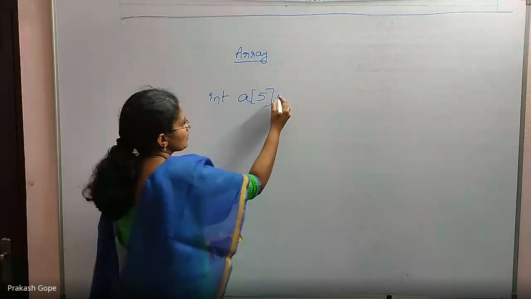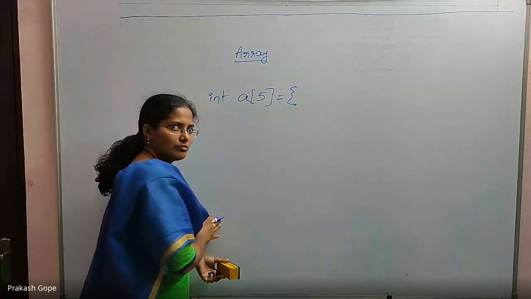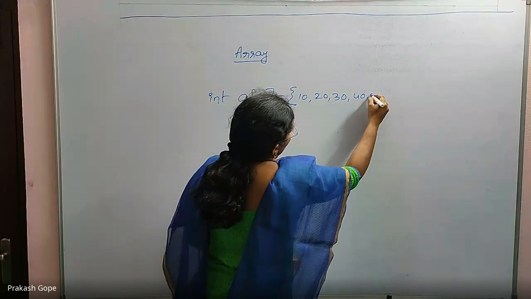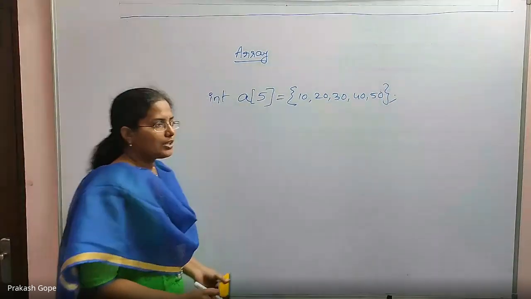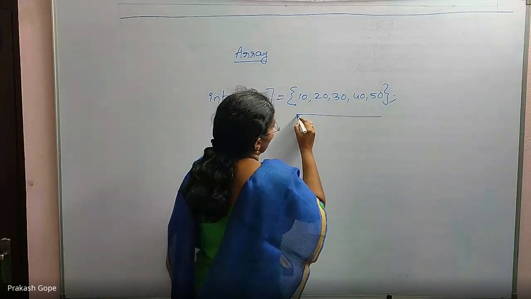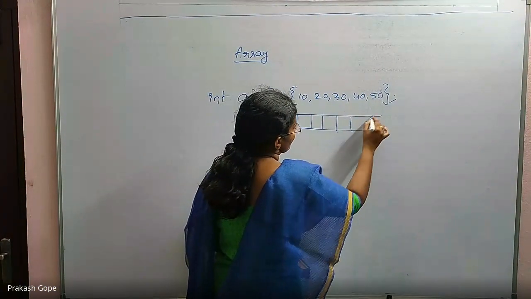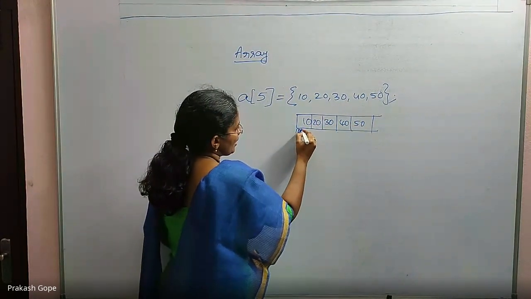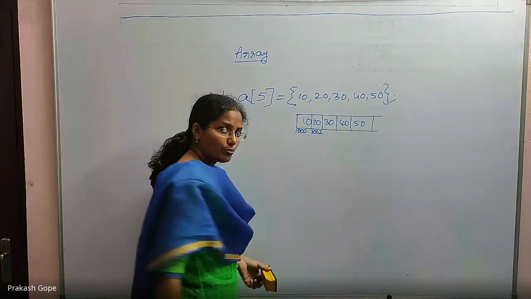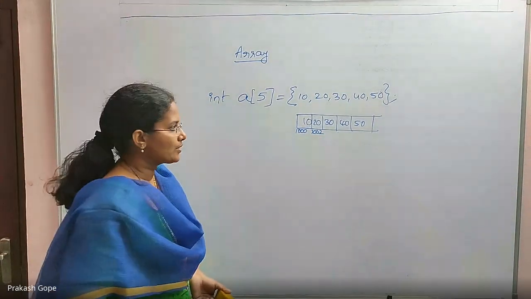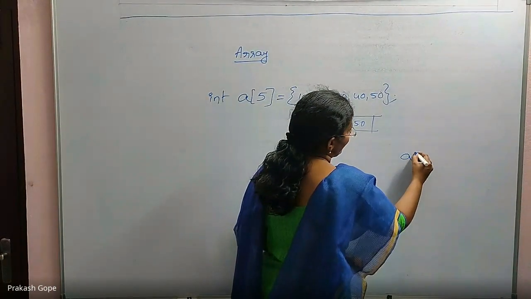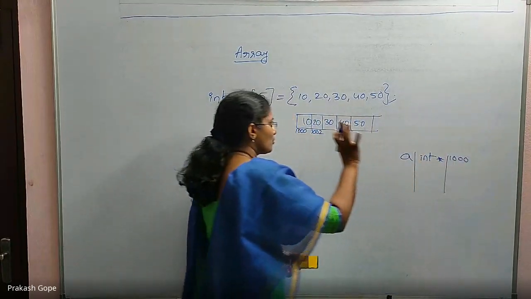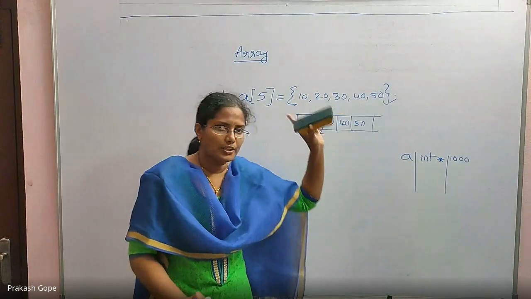How do I initialize it? Give the values here in curly brackets 10, 20, 30, 40, 5 elements. So internally, when I declare this, what is happening? Memory gets allocated for all the 5 elements. First element's address is 1000, second one is 1002 because each integer needs 2 bytes, assuming 2 bytes. And in the symbol table, A is maintained as a constant, its type is integer pointer, its value is 1000. This is what is internally happening once you declare and initialize.